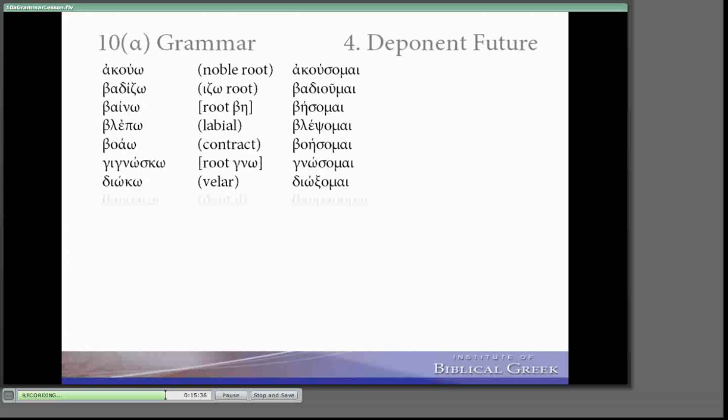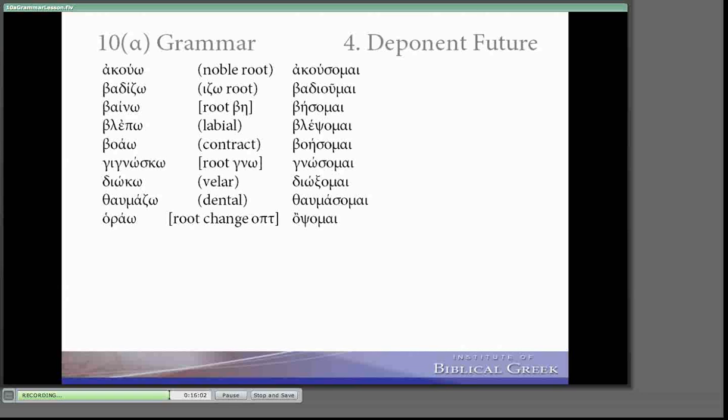Thavmazo, okay, so that has a zeta that will drop prior to sigma. We add our deponent ending: thavmasome. Orao is truly irregular. It is like go and went. Our first root is ora, and our second root is op, entirely different words. They've just been connected like we've connected go and went.